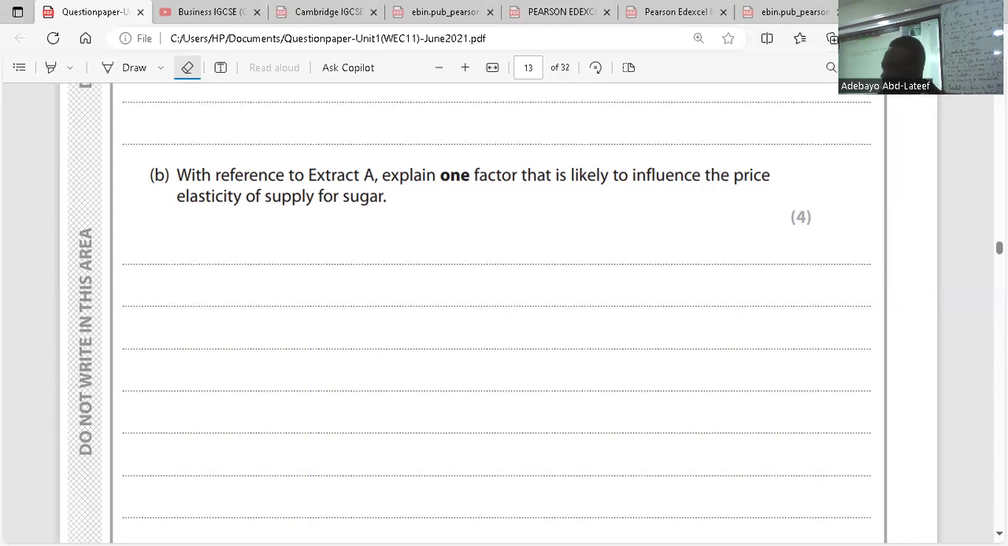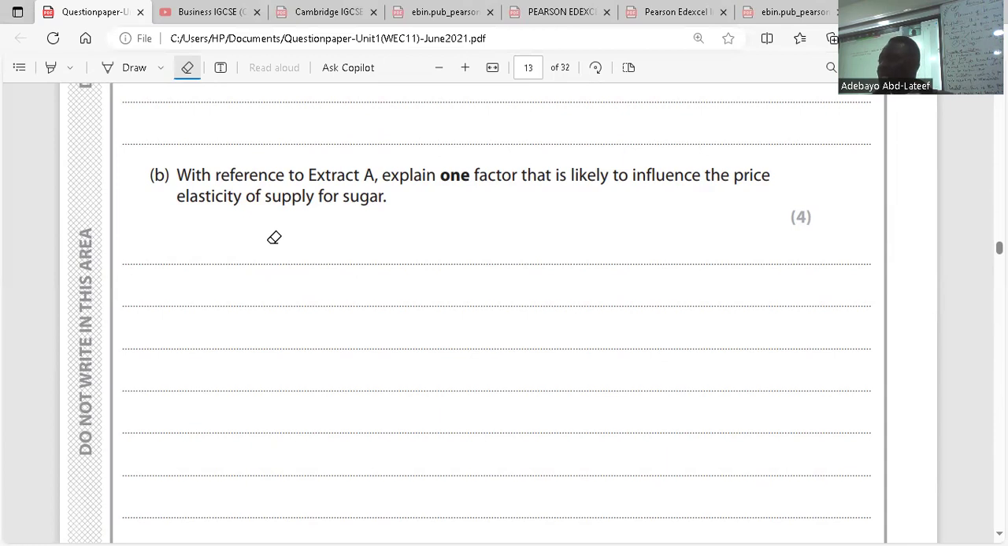One, storage capacity. For storage capacity, we might not be able to supply more sugar if there's no place to store it. Sugar is considered non-perishable, so if we have places to store it, then we can store it, and the supply will increase. But if we don't have space to store it, whatever the price might be in the market, we will not be able to supply it.